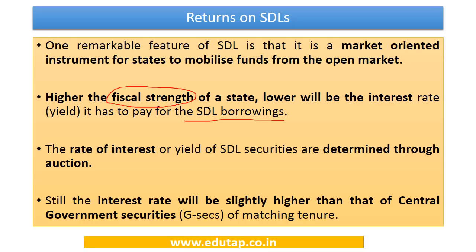Now the rate of interest on these securities is determined through auction. One important aspect is that the interest rate on these loans is slightly higher than that of the central government. We have to remember that these loans generally carry a higher interest rate than central government securities, because the central government has more fiscal strength and capacity, but the state governments have comparatively lower capacity and fiscal strength. So the interest rates are going to be slightly on the higher side to attract the investors.